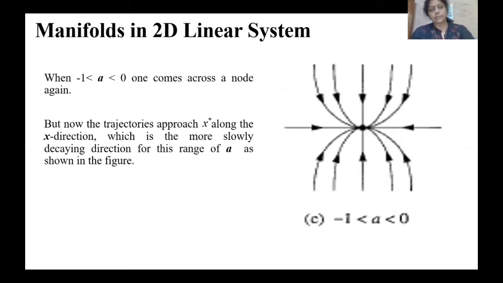Now if a is between minus 1 and 0, it is again an example of a node, and you see the approach towards this point. Here the trajectory approaches x star along the x direction, which is the more slowly decaying direction, for the range of a as shown in the figure.